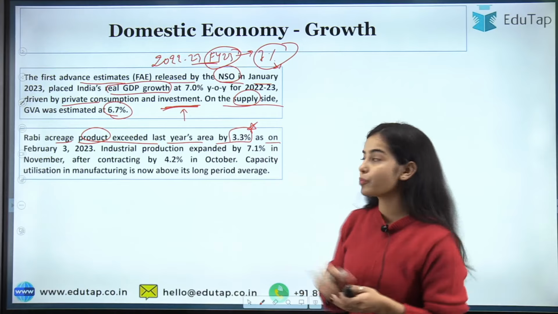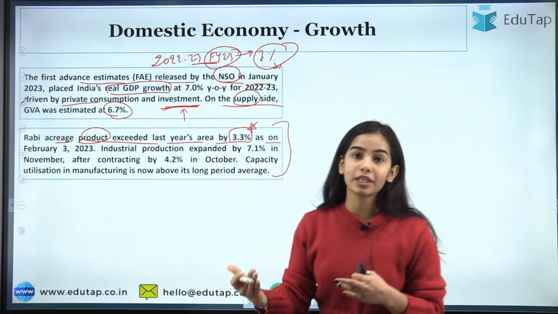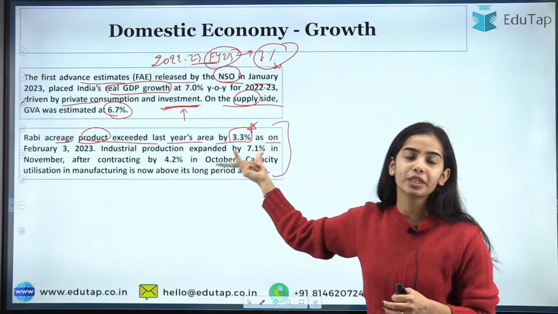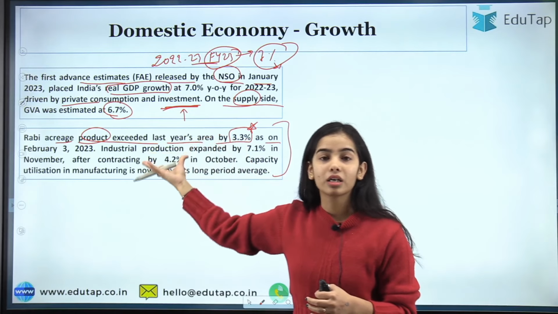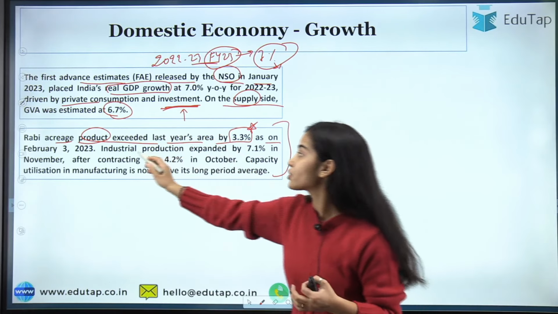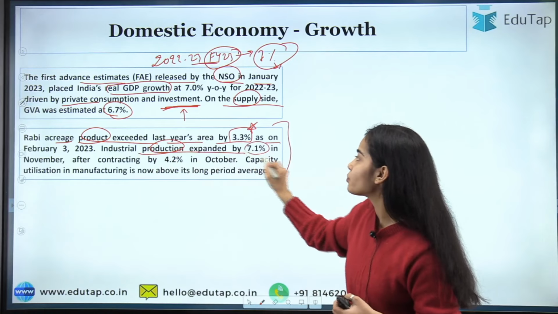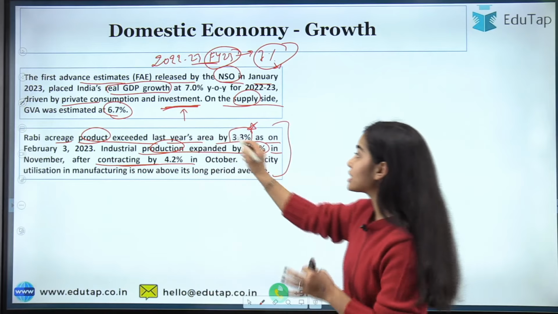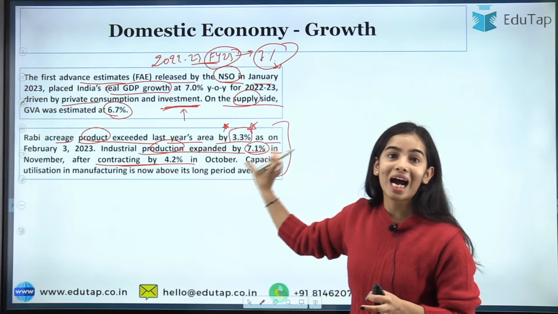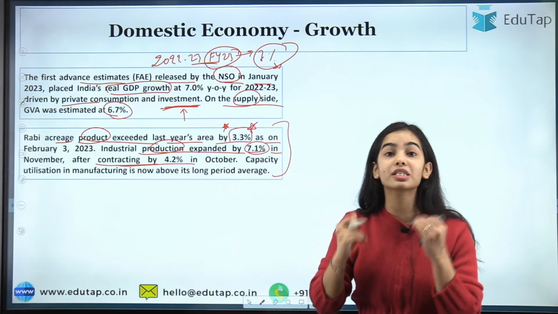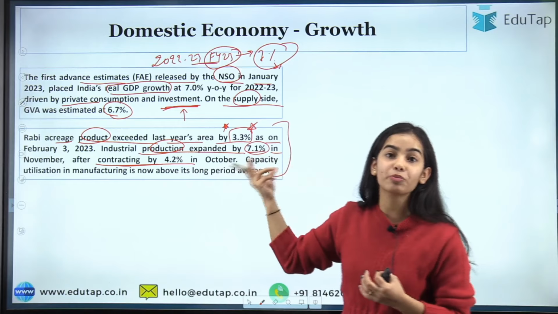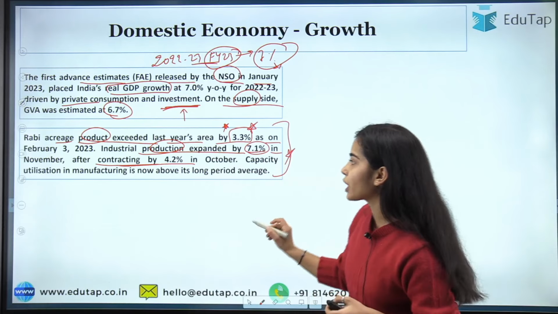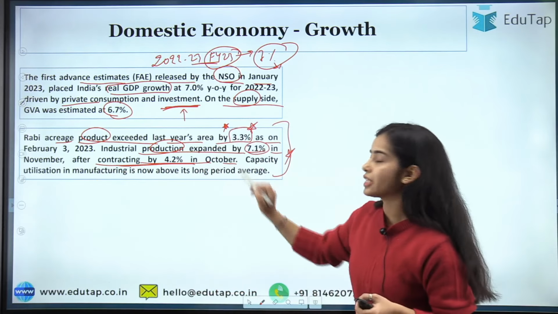I have brought this data point for you because it is continuously in the news, and in the PIB in January 2023 it was also mentioned that industrial production expanded by 7.1% in November after contracting by 4.2% in October. This data point is continuously in the news. In the PIB it was mentioned that industrial production expanded by 7.1%, a 5-month high, so you have to remember these data points, after contracting by 4.2% in October.